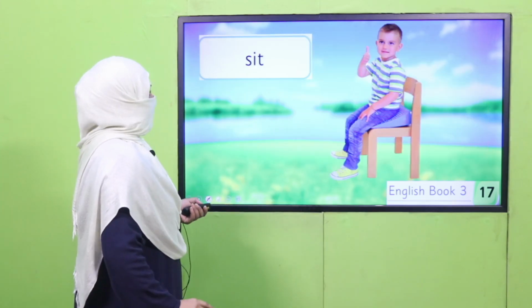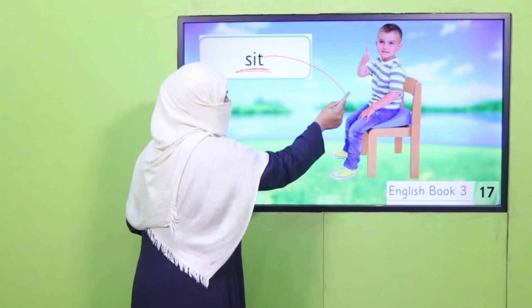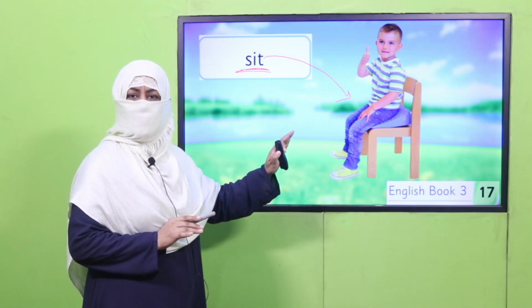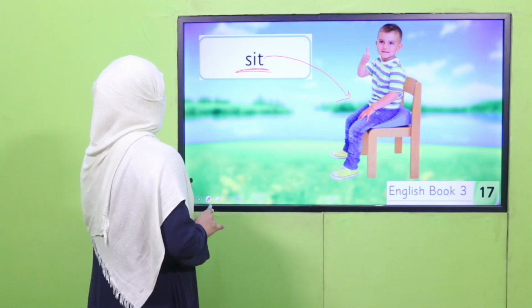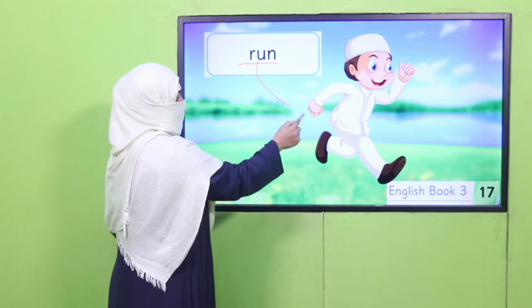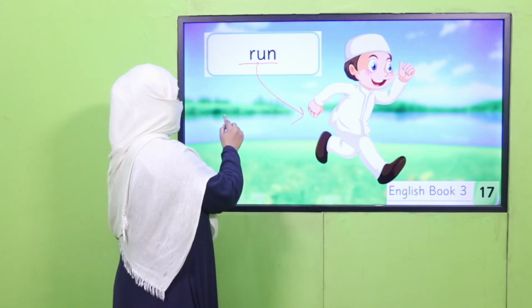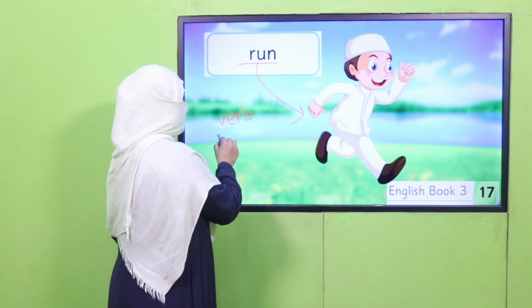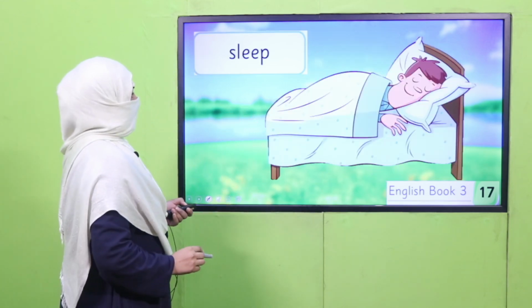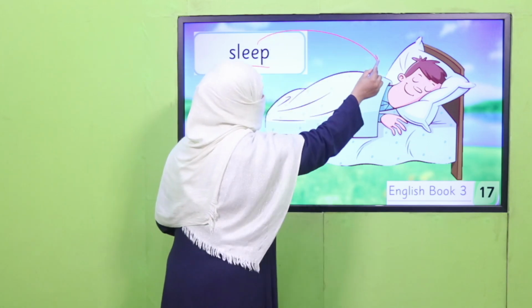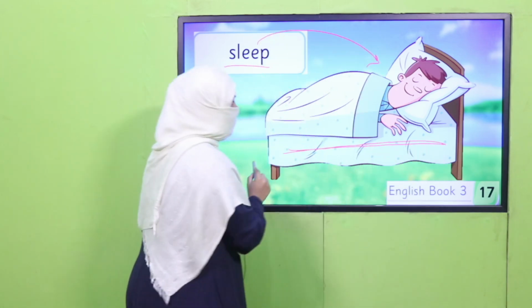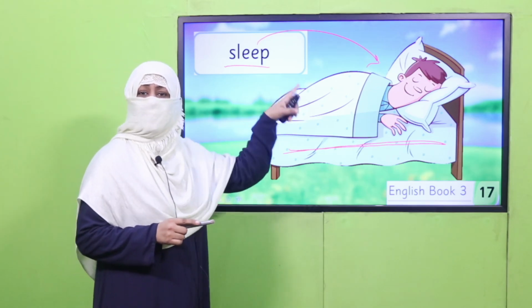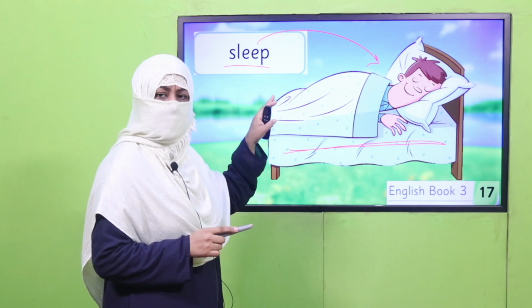Okay. Sit. This boy. Now if I say he is sitting, you know what he is doing. He is just sitting in a chair. Okay. Next is run. This boy is running. Now you know all these are examples of verb. Run is verb. Sleep. Sleep is verb. Now apparently if I ask you what is he doing? He's doing nothing. But sleep is telling his state. What he's doing? He's sleeping.